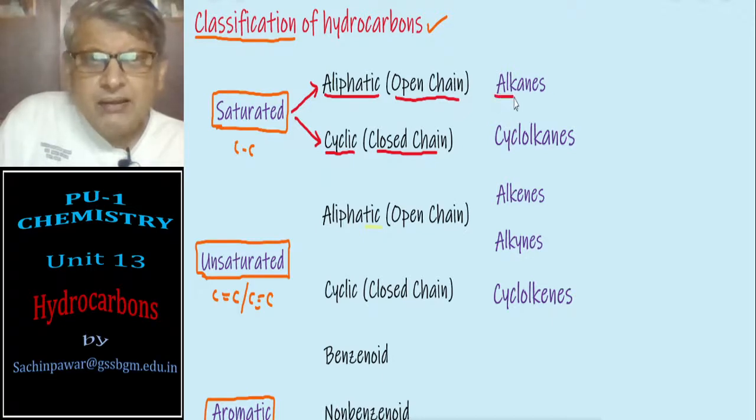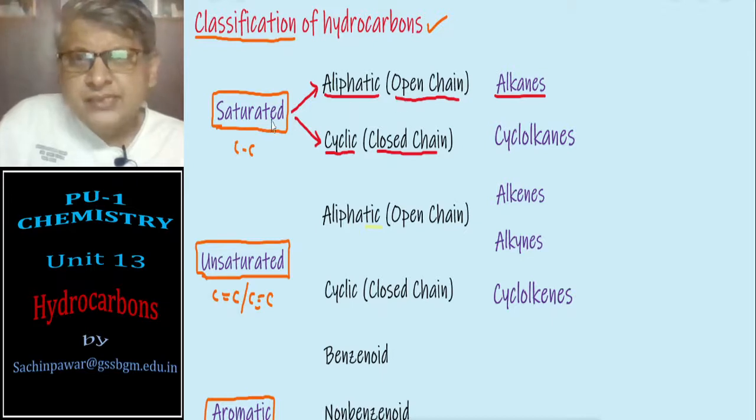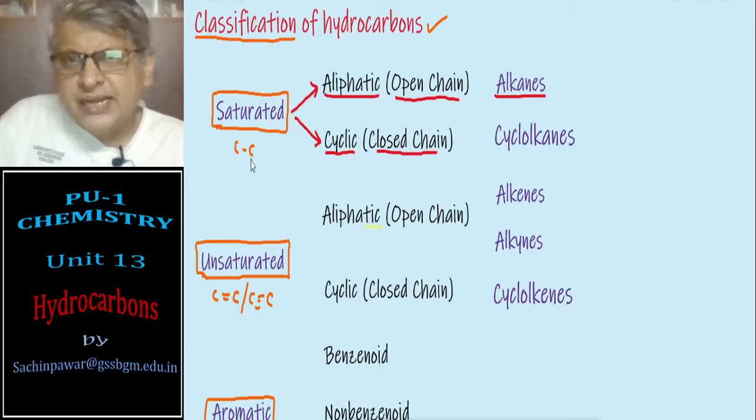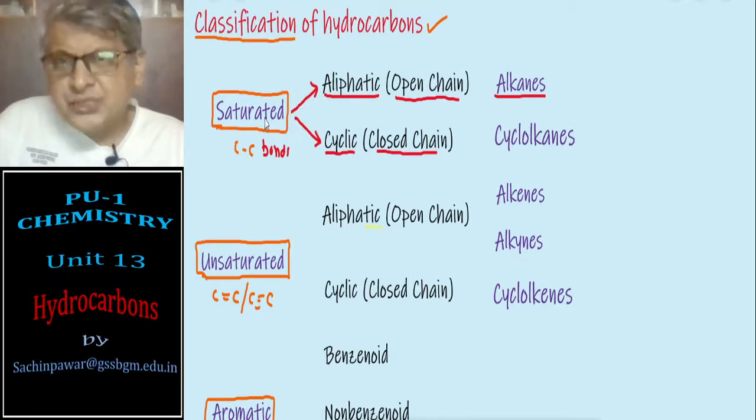One is alkane. Alkanes are open chain saturated hydrocarbons containing carbon-carbon single bonds, that is aliphatic compounds containing carbon-carbon single bonds.